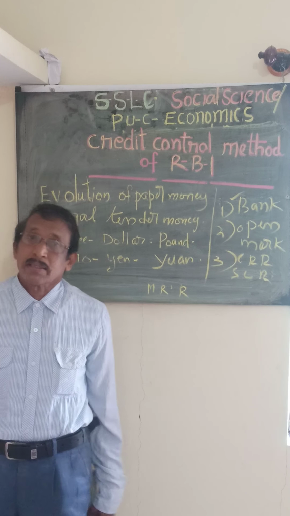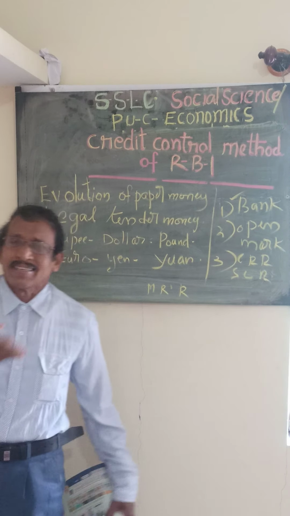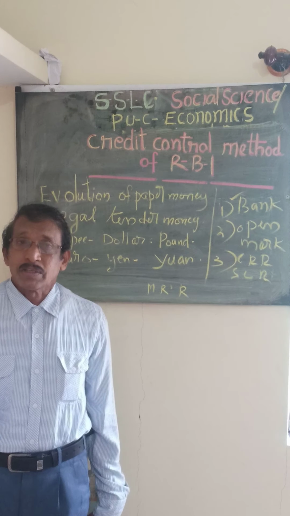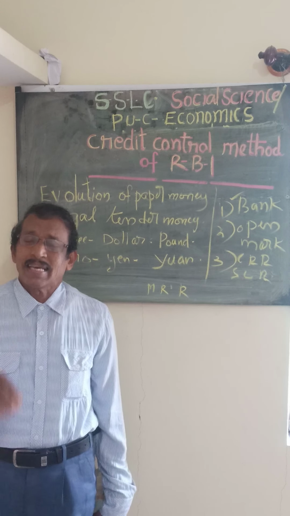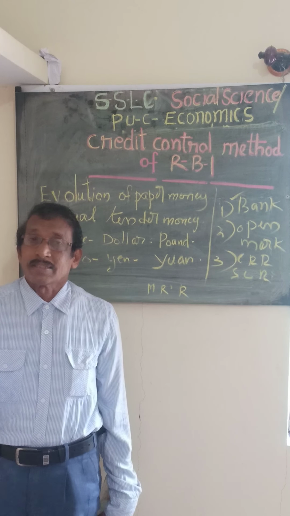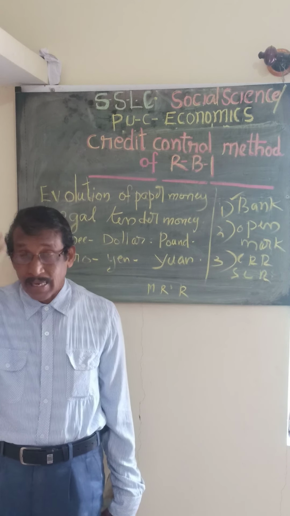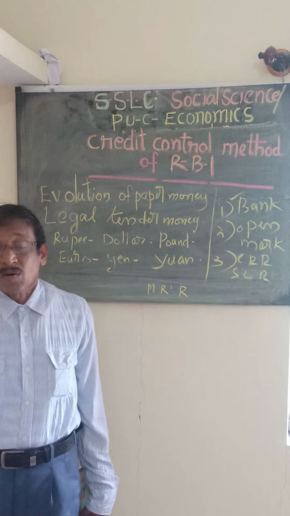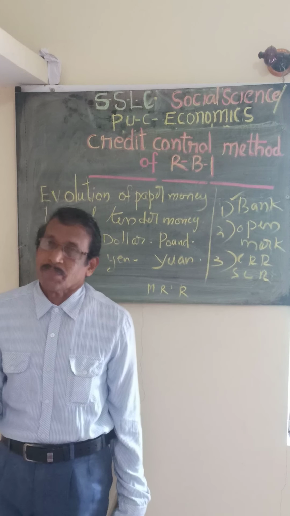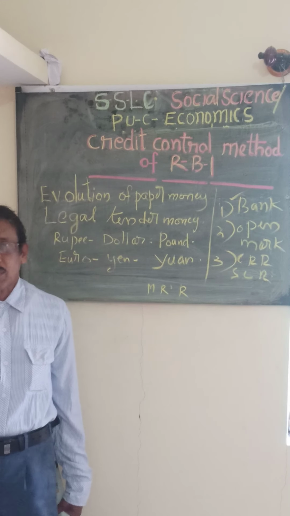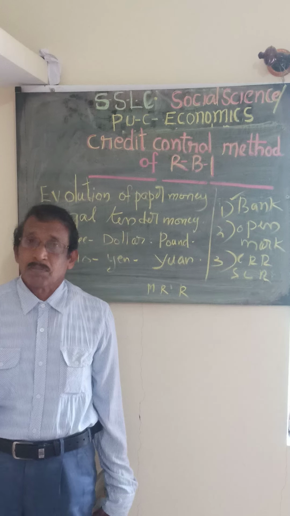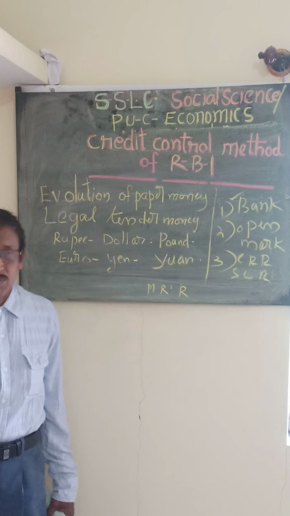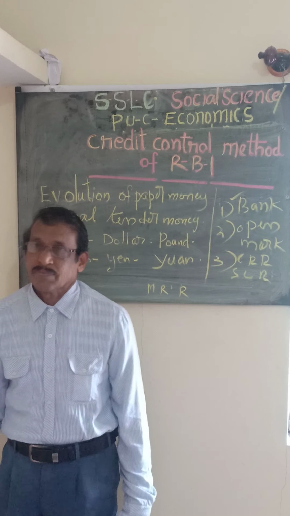Next one is open market operation. The Reserve Bank can directly enter the market and purchase or sell bonds and securities. Government securities, debentures, gold or other bonds can be purchased, or sometimes sold. It depends upon the economic condition of the country.